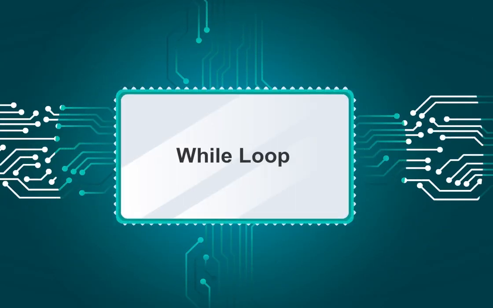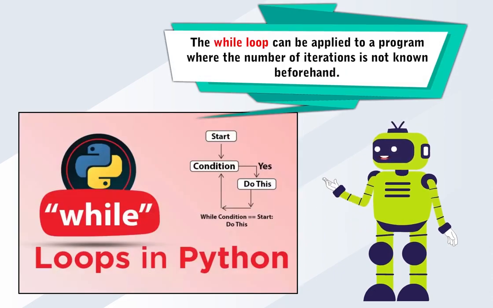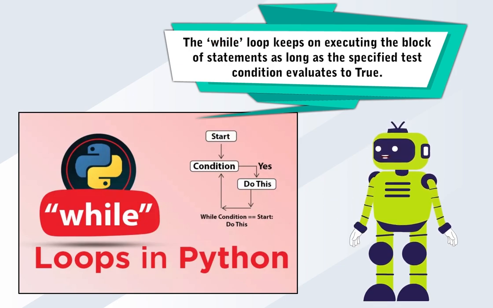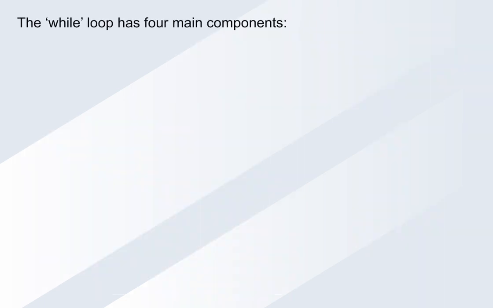While loop. The while loop can be applied to a program where the number of iterations is not known beforehand. The while loop keeps on executing the block of statements as long as the specified test condition evaluates to true. The while loop has 4 main components.